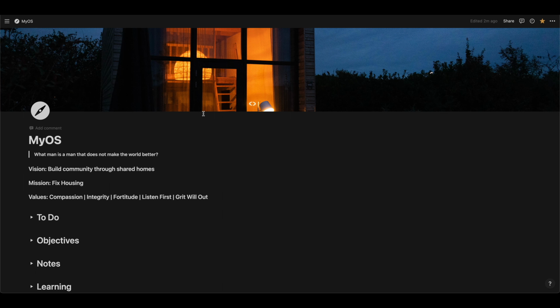I'll go through each one of these in turn, but to start with my inspirations for the day, and this is what I like looking at when I come into MyOS every single day. I've got a quote up here at the top, and this is one of my favorite quotes. What man is a man that does not make the world better? That helps me set my mental framework for going into the day.